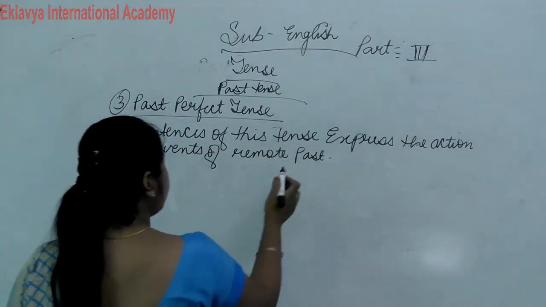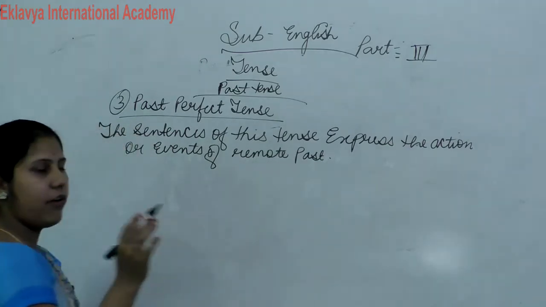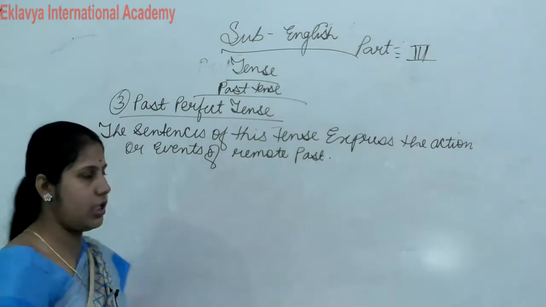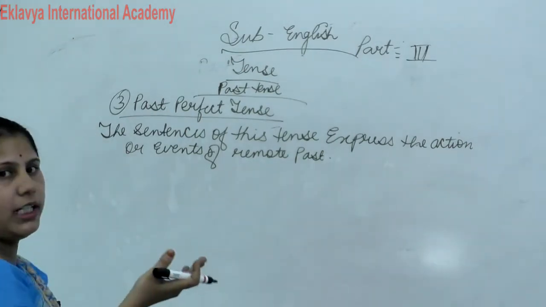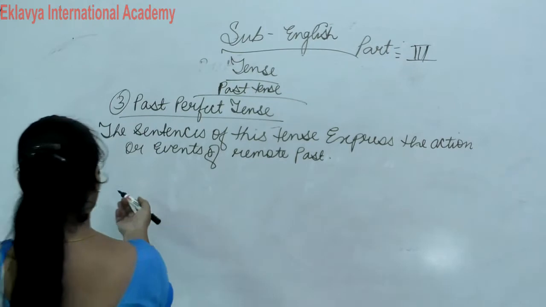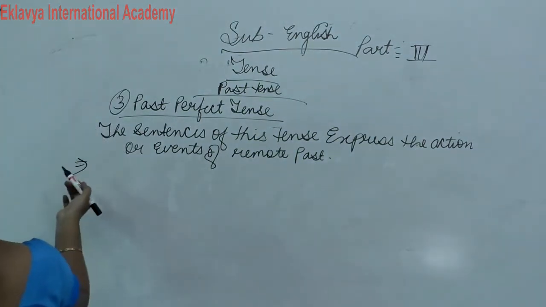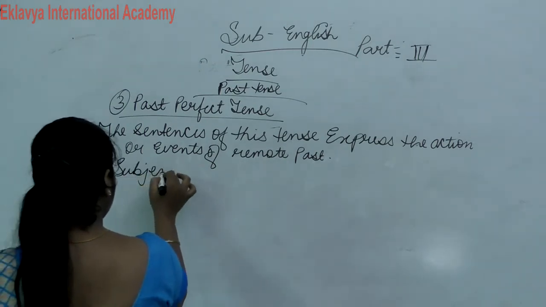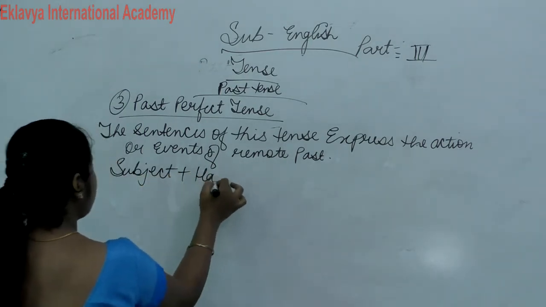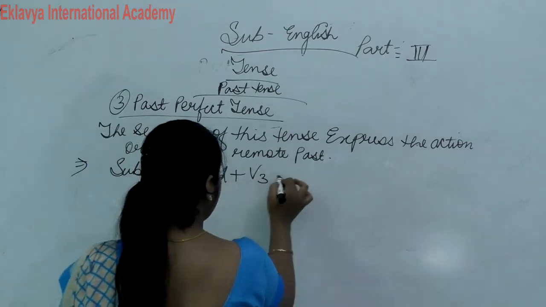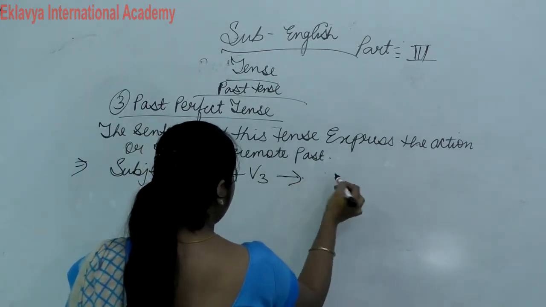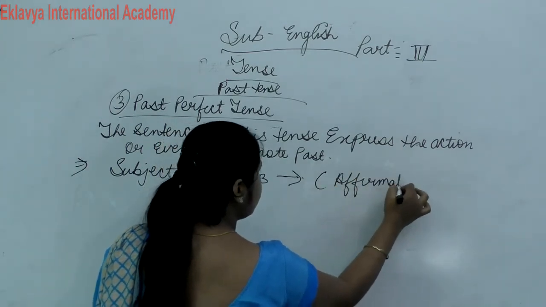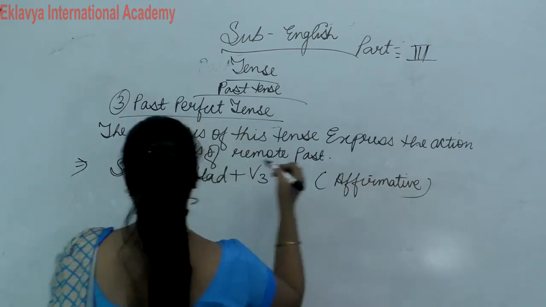So as you all know that each tense is divided into three structures, that is affirmative, negative or interrogative. So same way we divide this also in three parts. So directly you all write down affirmative, negative or interrogative structure. So subject plus had plus verb third form, and remaining sentence. So this is our affirmative structure.